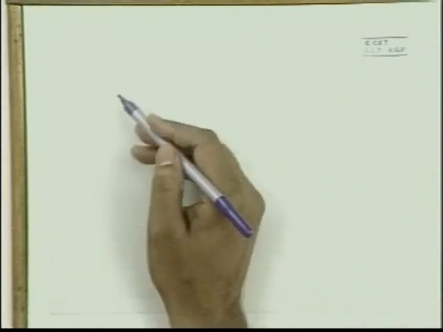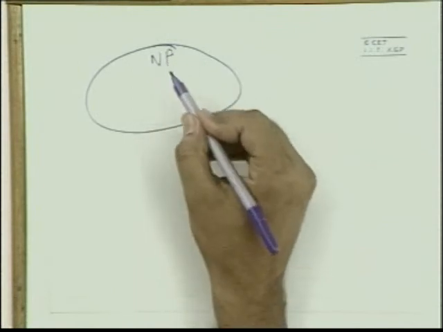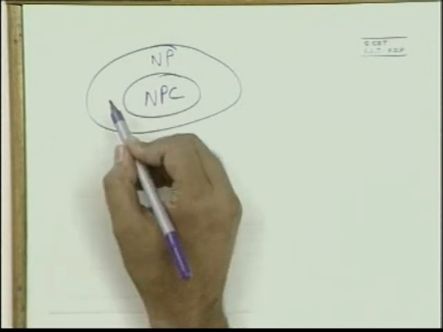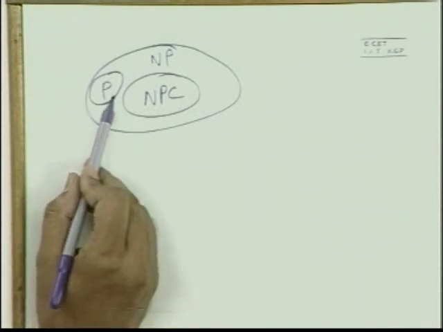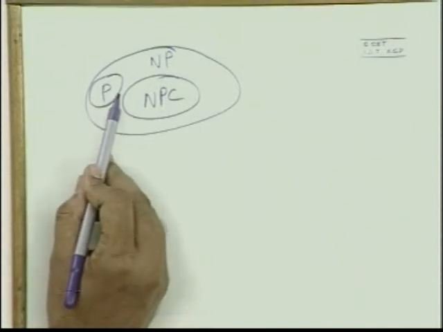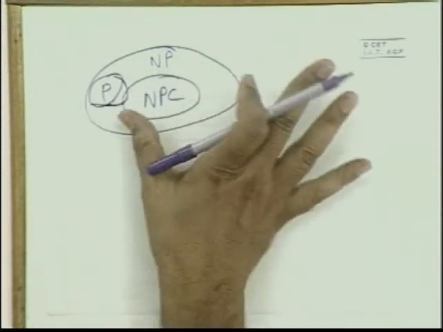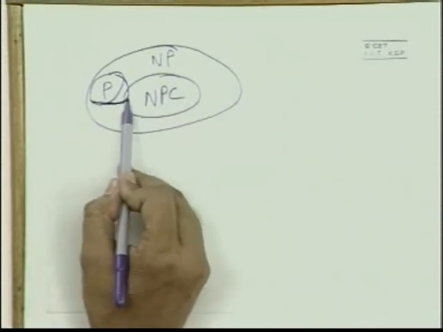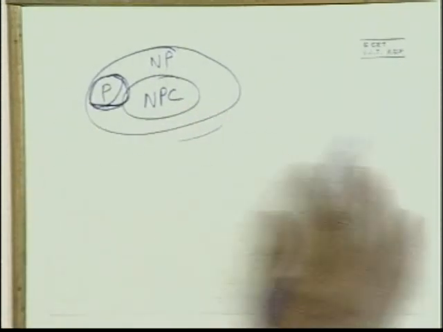Now, what is the scenario now? We have this class picture here. We know this is the NP class. Somewhere NPC, NP complete problems, are residing here. P we know is residing somewhere here. But nobody knows whether P has an intersection with NPC. If there is an intersection between P and NPC, then by our theory everything, NPC, P, NP, all are the same.